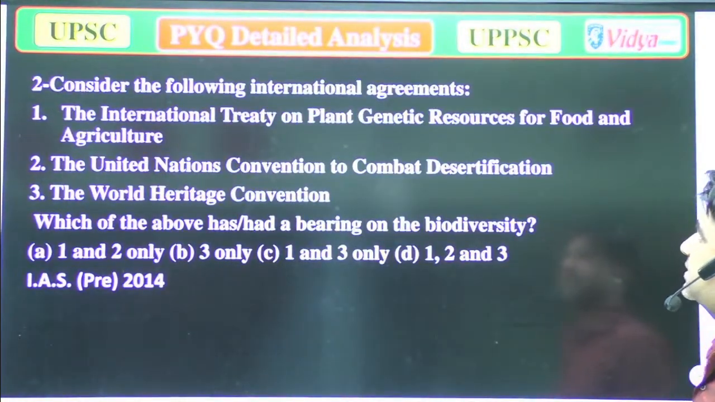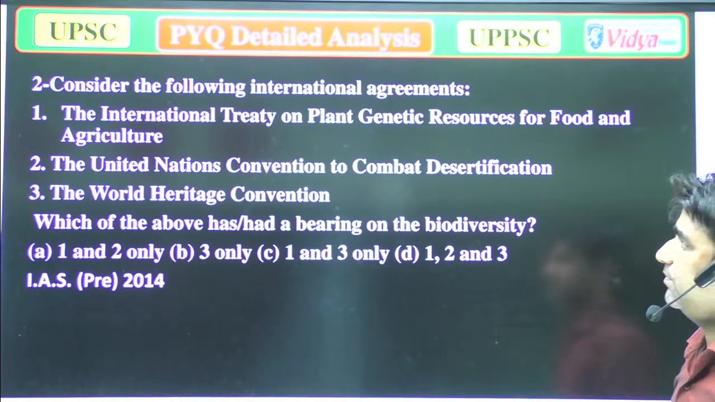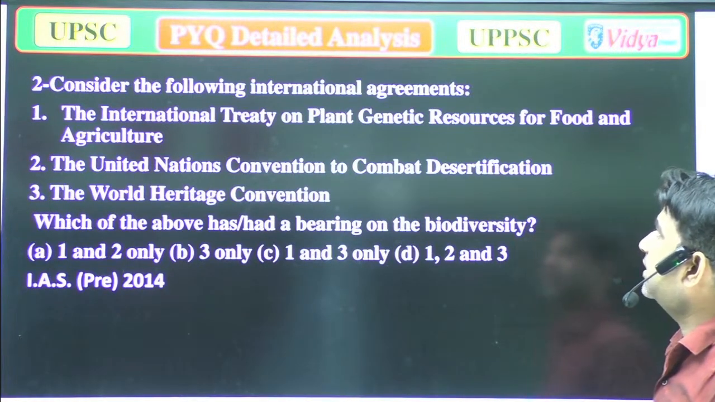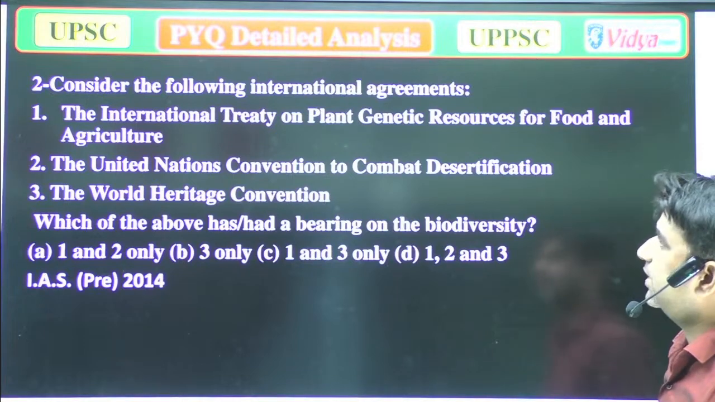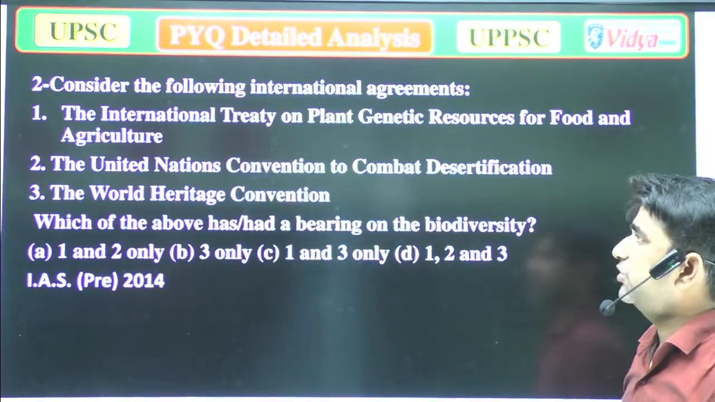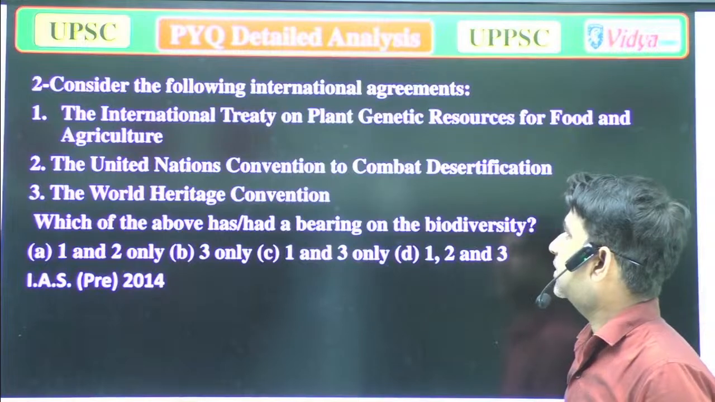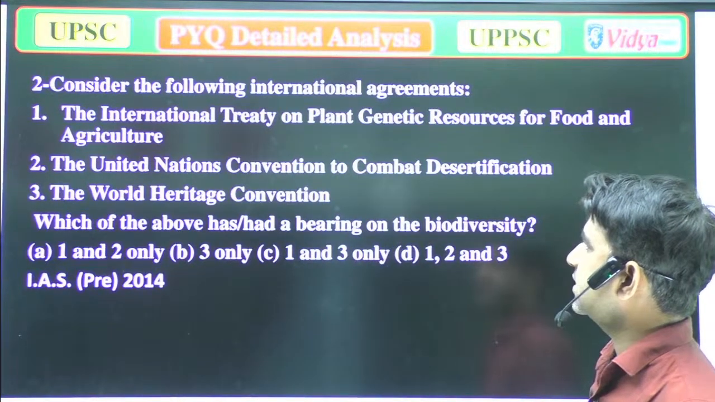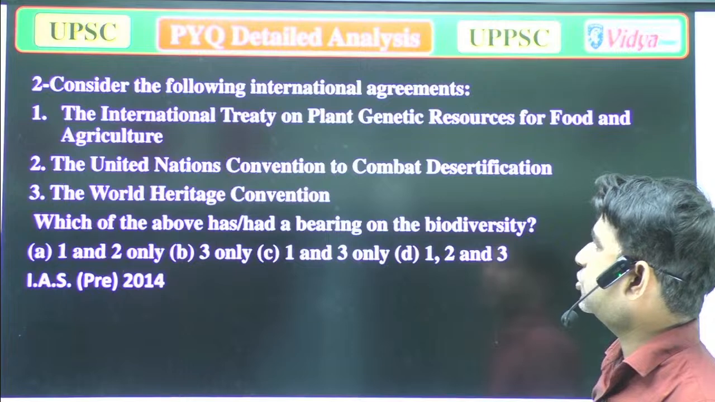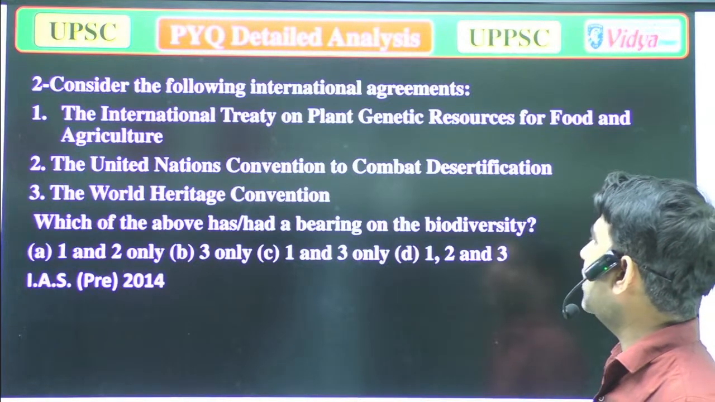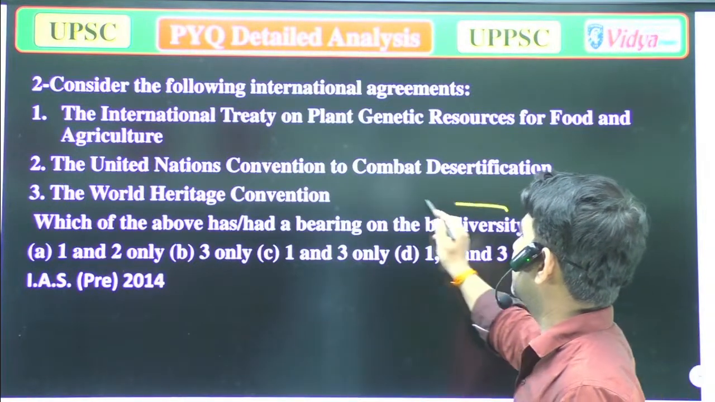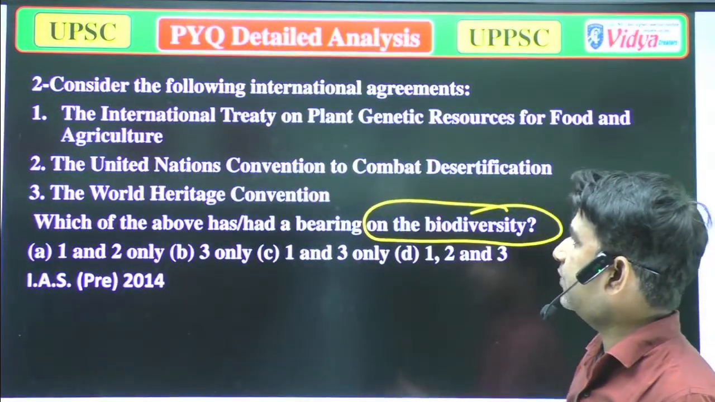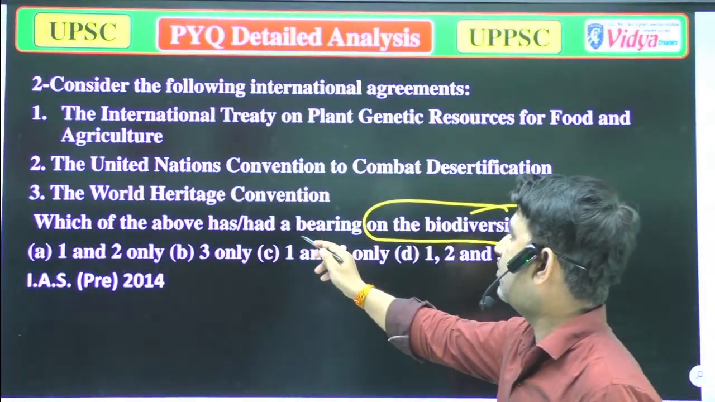Consider the following international agreements. 1. The International Treaty on Plant Genetic Resources for Food and Agriculture. 2. The United Nations Convention to Combat Desertification. 3. The World Heritage Convention. Which of the above has a bearing on biodiversity? Wow, this question is asking about biodiversity.